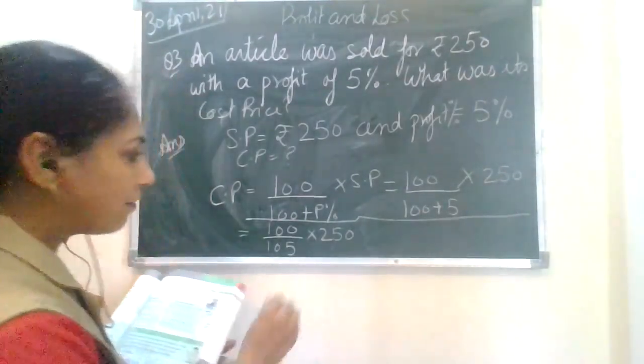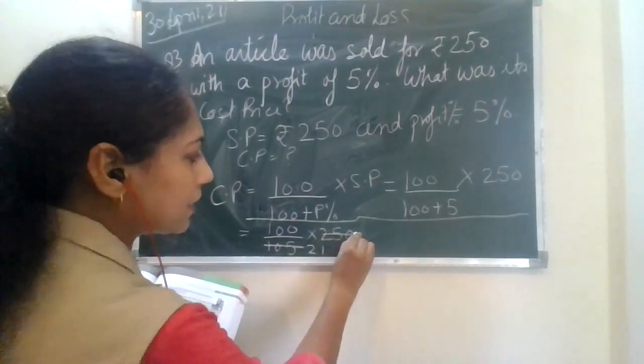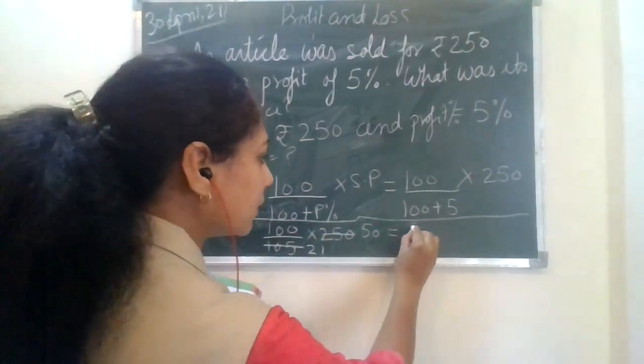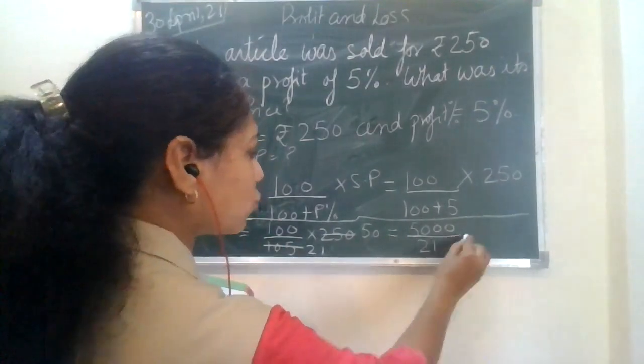Okay, now we have the common factor as 5 for this. So it is coming out to be 21. It is coming out to be 50. So in the numerator side, we have 5,000. And this is what you have in the denominator, that is 21.